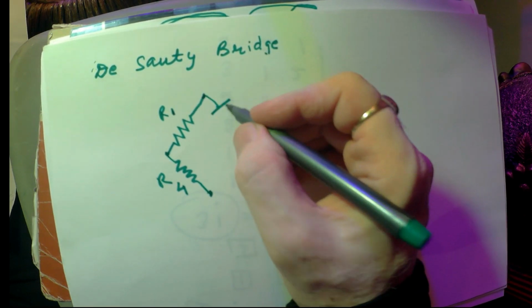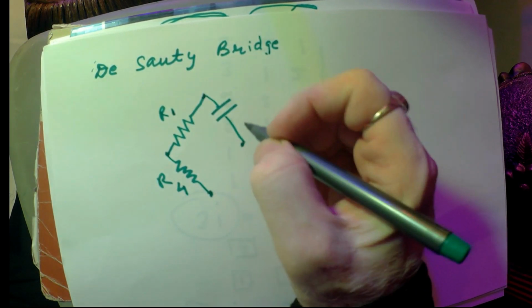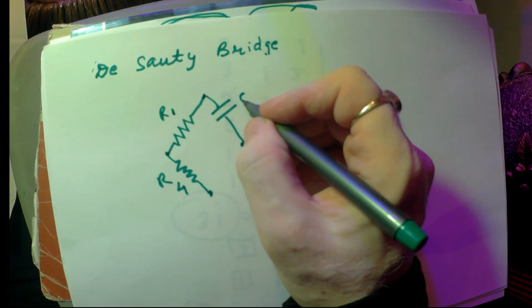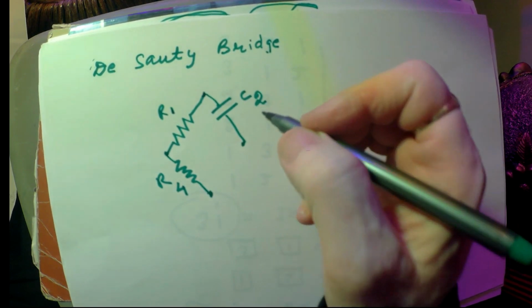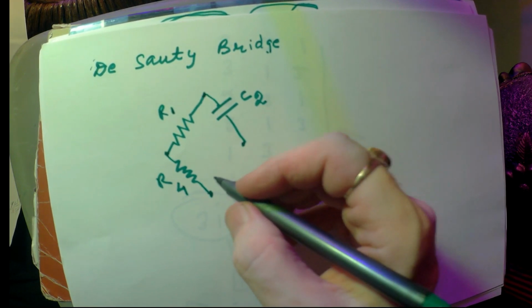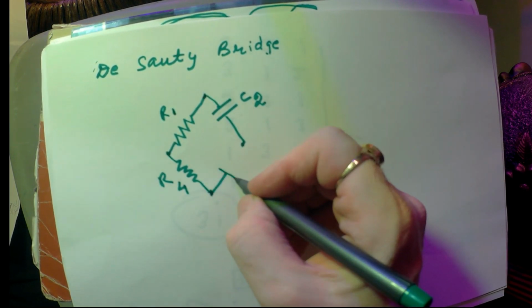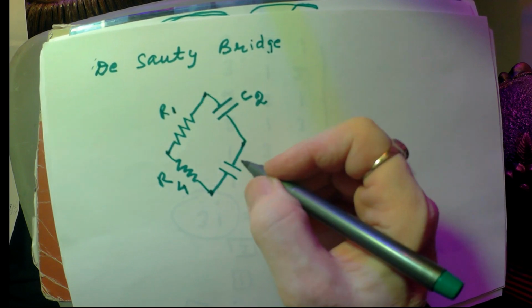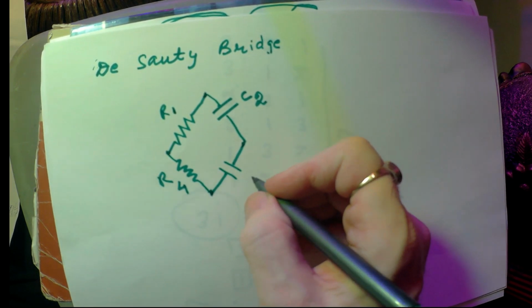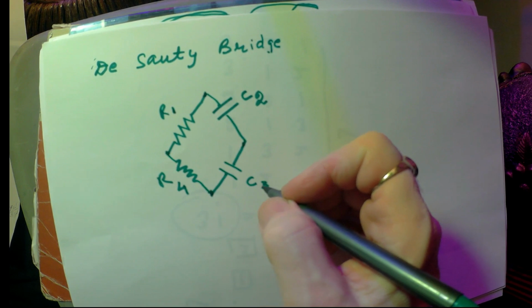In this arm, we are having a capacitor of capacitance C2. In this arm, again there is a capacitor of capacitance C3.